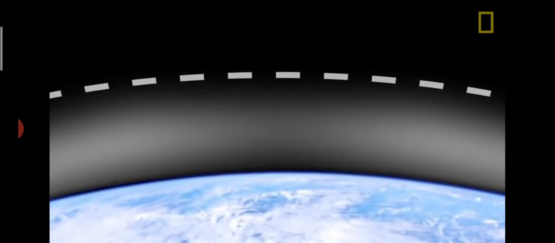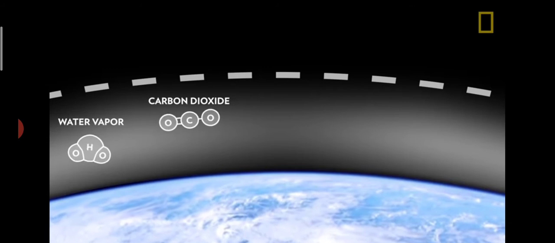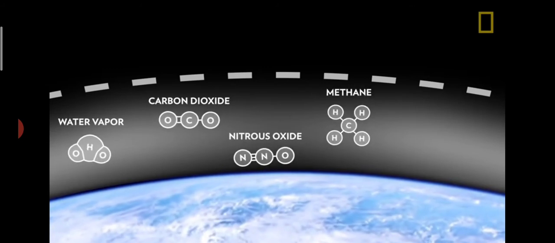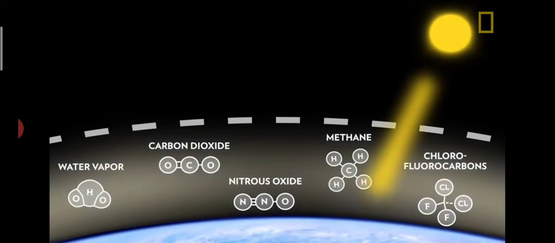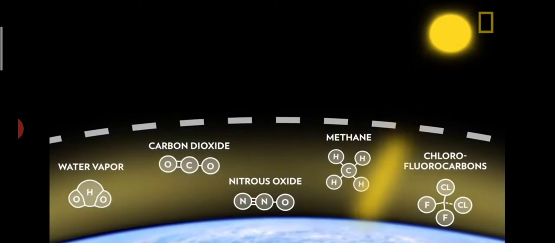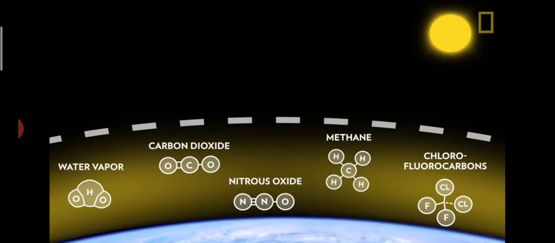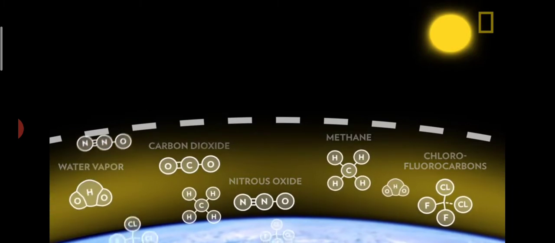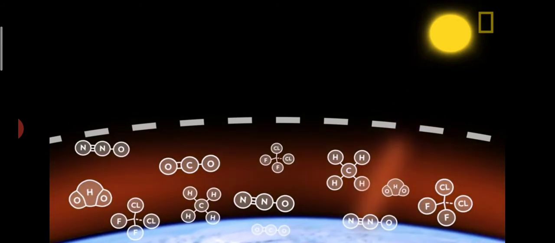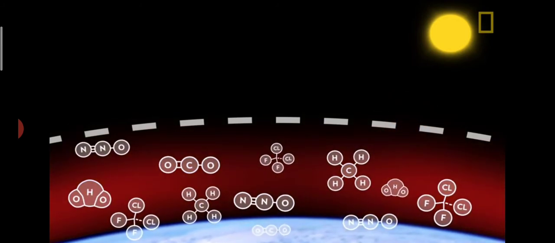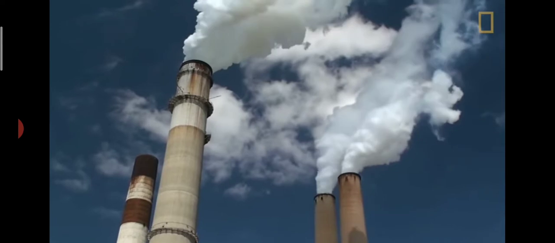The main cause, as we have already learnt previously, is the greenhouse effect. The gases in the atmosphere such as water vapor, carbon dioxide, methane, nitrous oxide and chlorofluorocarbon stop the heat of the sun from escaping, thus making the atmosphere hot. The more greenhouse gases in the atmosphere, the more heat gets trapped, increasing the Earth's temperature.